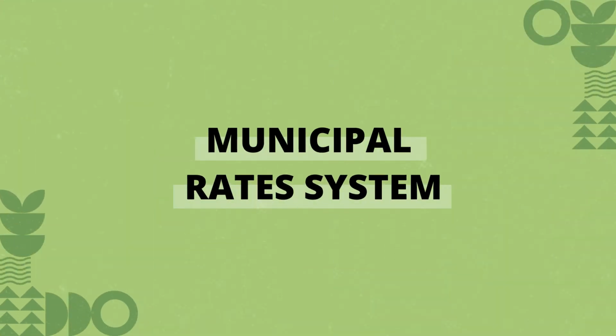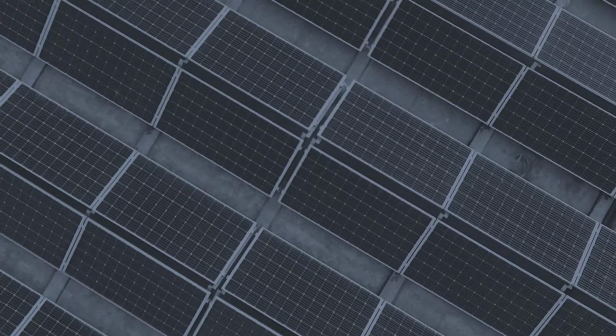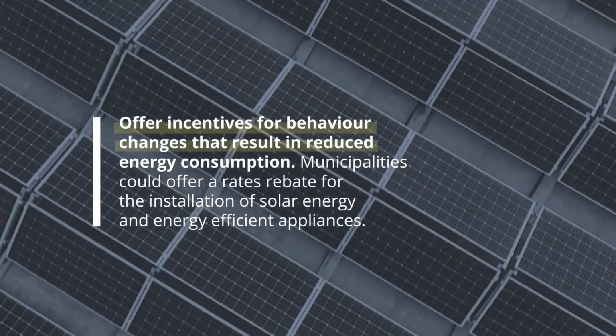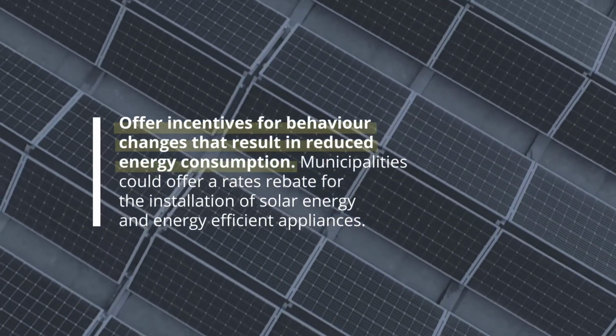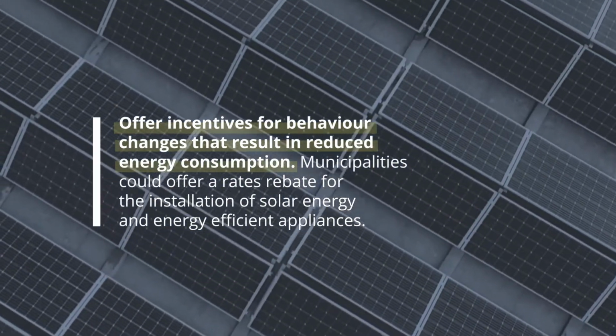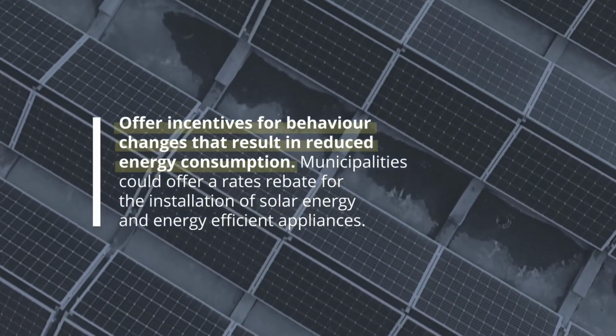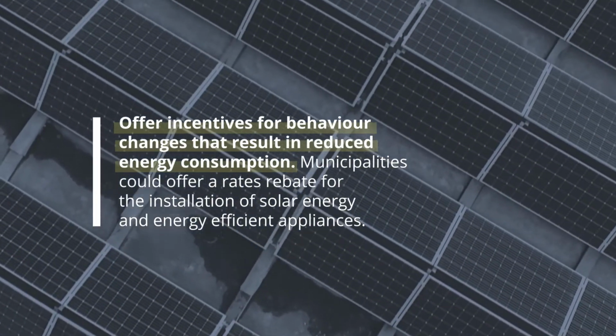A very good example of applying internal mechanisms to facilitate or fund climate action is through the municipal rates system. Municipalities could, for example, offer incentives for behavior changes that result in reduced energy consumption. A municipality could offer a rates rebate for the installation of solar energy and energy-efficient appliances.